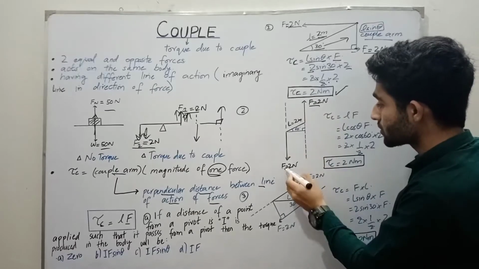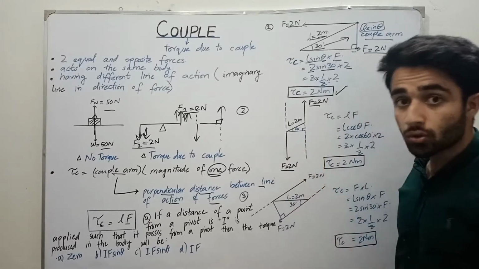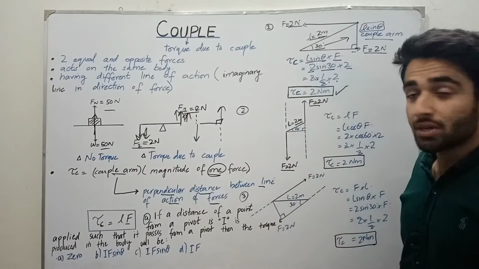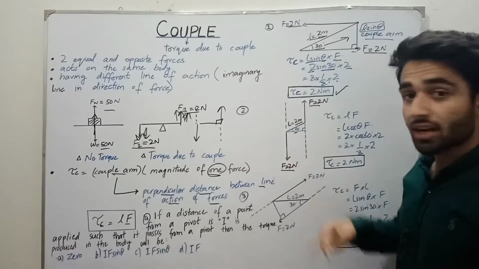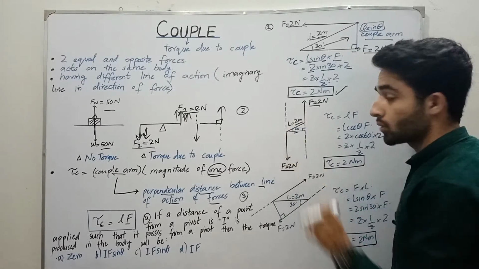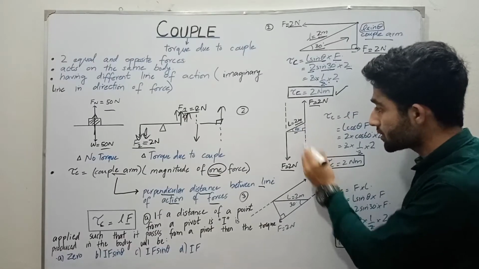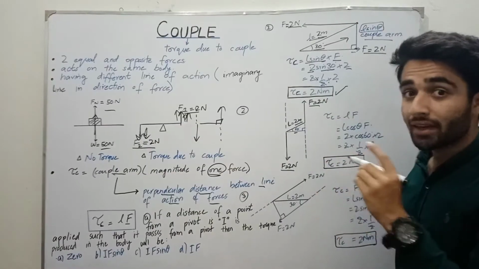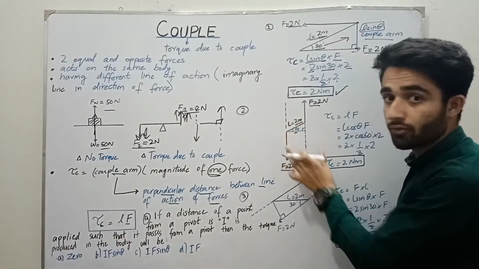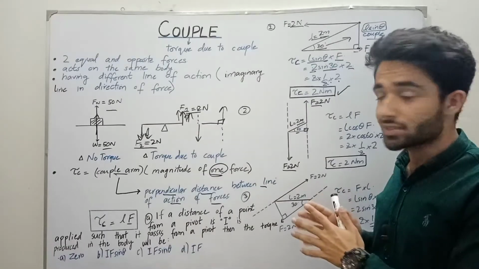These two forces are equal and opposite, and they also have different lines of action, and the couple arm is 2 meters, making an angle of 60 degrees. In this case we have to draw a line that is perpendicular between these two lines, by extending the lines of action of the forces. We know that the angle between these two lines is 90 degrees.